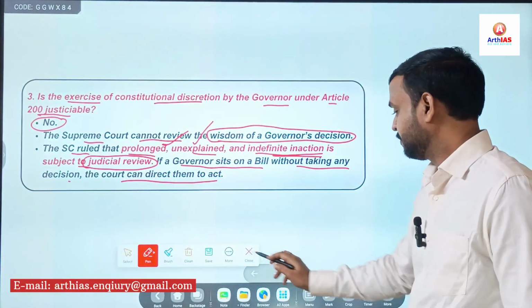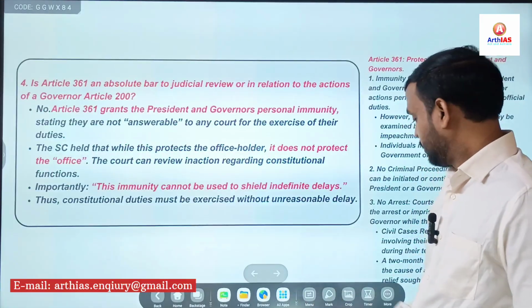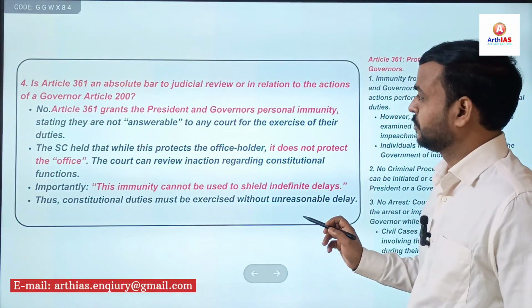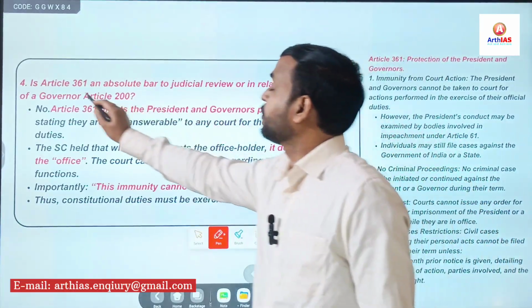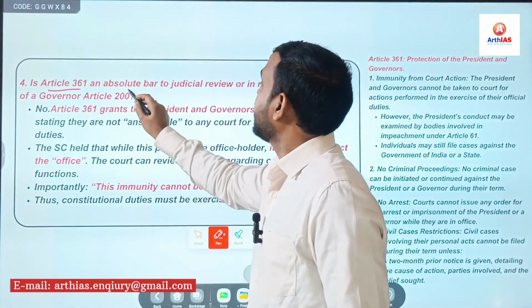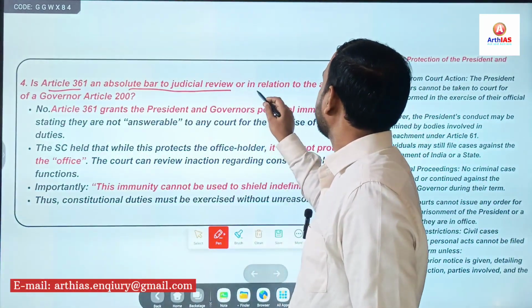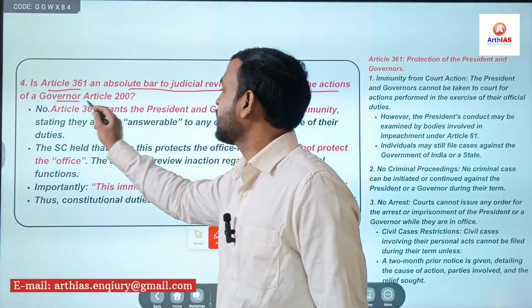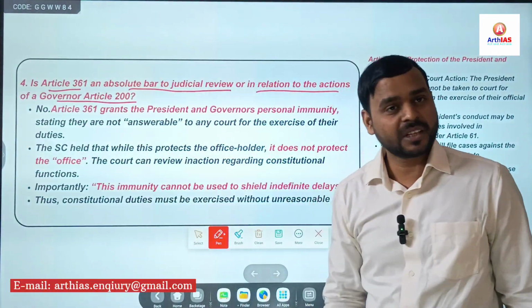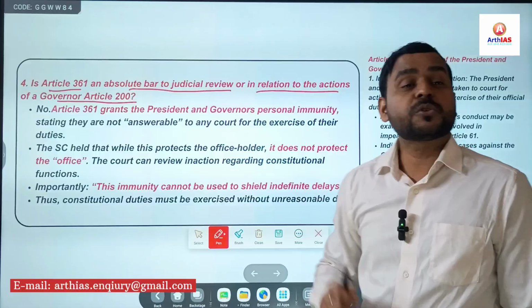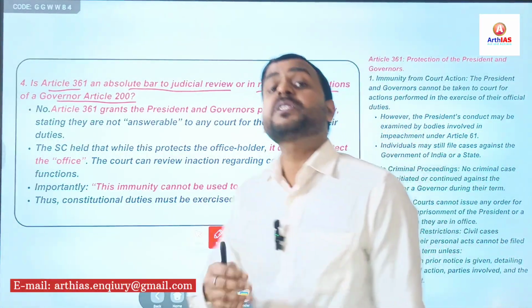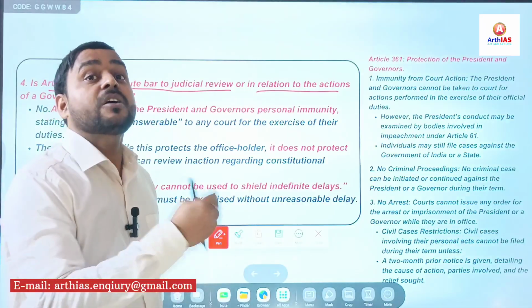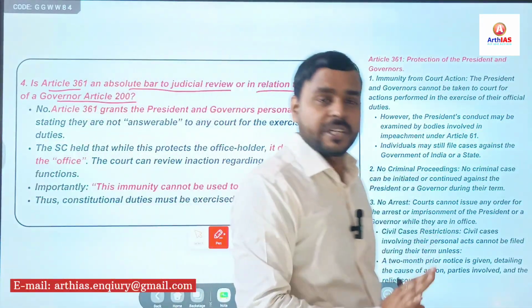Next, the fourth question. Is Article 361 an absolute bar to judicial review in relation to the actions of a governor under Article 200? What is Article 361? It gives immunities or protection to the President and governor.